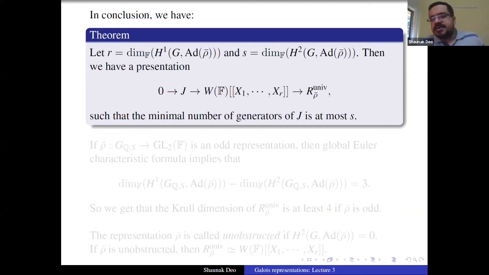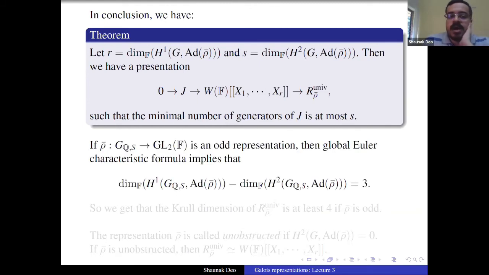However, this is not enough, because we haven't really gotten the nature of J exactly. We don't know precisely how J looks, but already this information gives us some nice information about the deformation ring. For example, if rho bar from G_{Q,S} to GL_2(F) is an odd representation, where S is a finite set of primes and G_{Q,S} is the Galois group of the maximal extension of Q ramified outside S, then the global Euler characteristic formula tells us that the difference between the dimensions of H^1 and H^2 is 3, because ad rho bar is 4-dimensional and rho bar is odd.